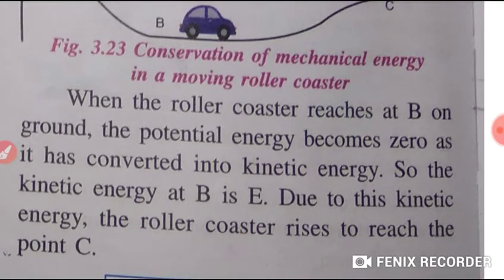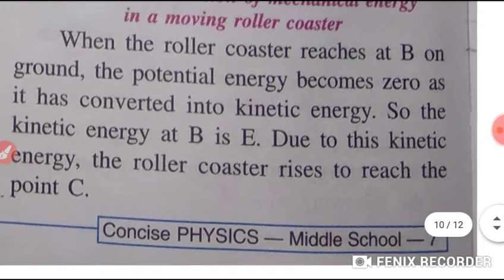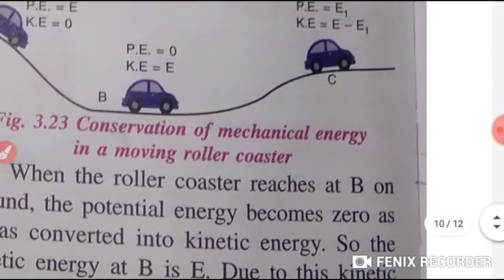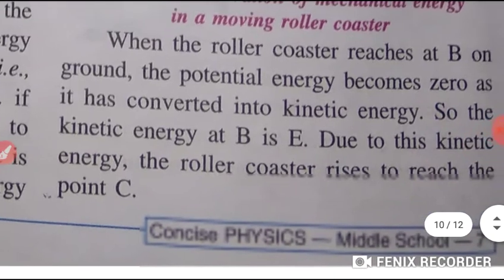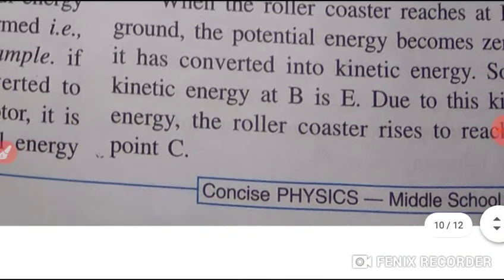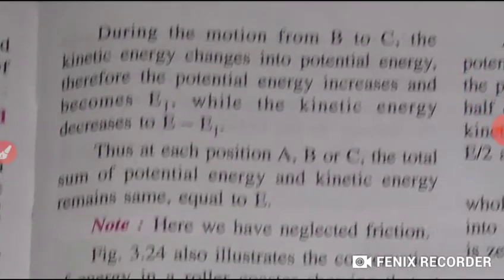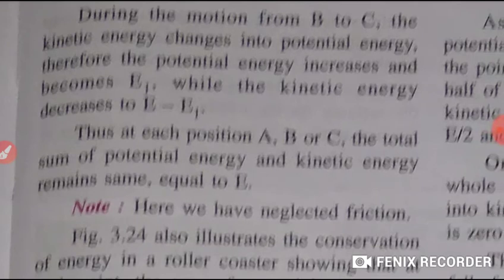Equals to E. Due to this kinetic energy, students, the roller coaster rises to reach the point C. During the motion from B to C, the kinetic energy changes into which energy? Potential energy. Therefore, potential energy increases and becomes E1, while the kinetic energy, students, decreases to E minus E1.